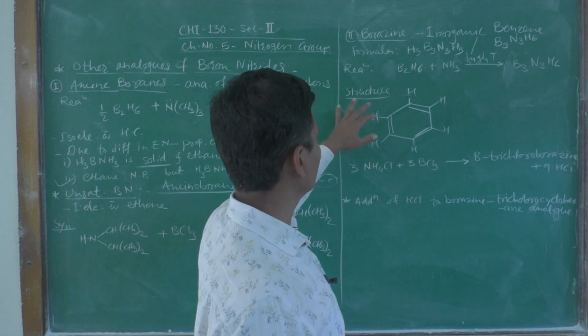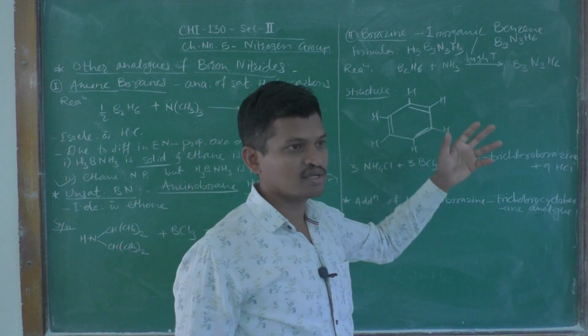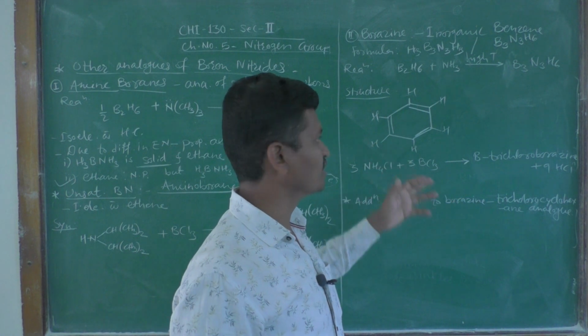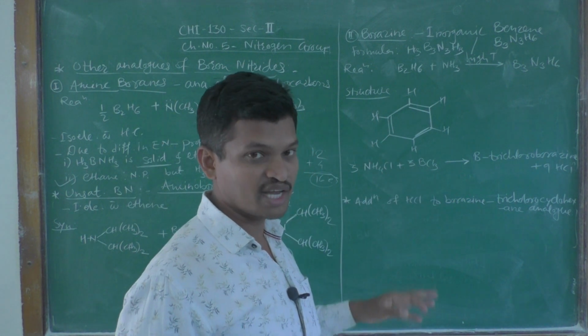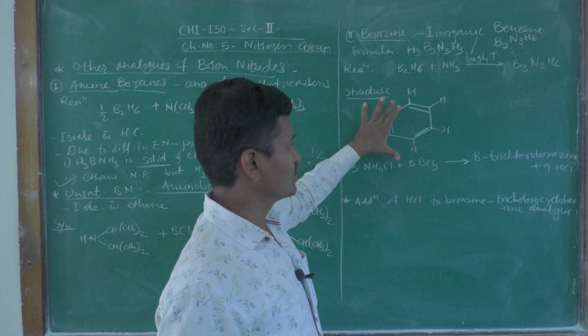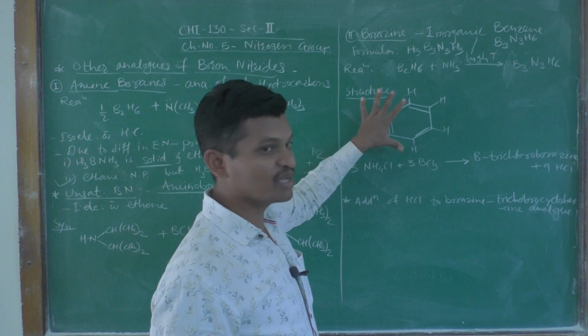Okay. So, how it is isostructural to organic benzene, that we are going to see here. Okay. Now, look at this structure of organic benzene.